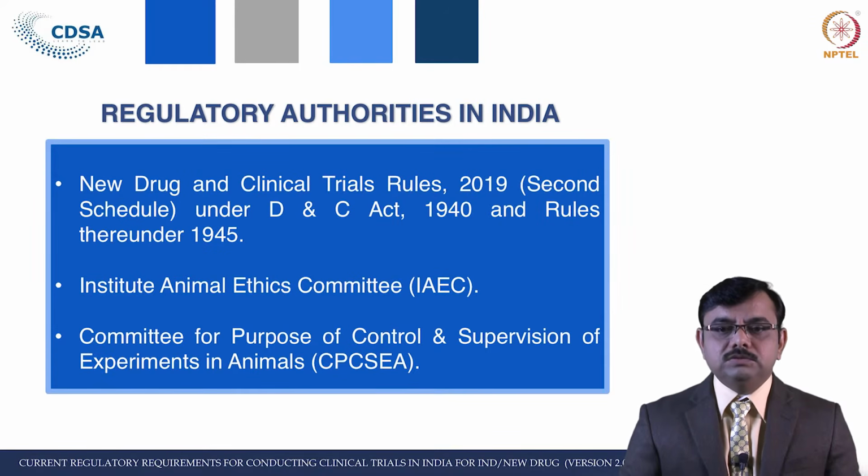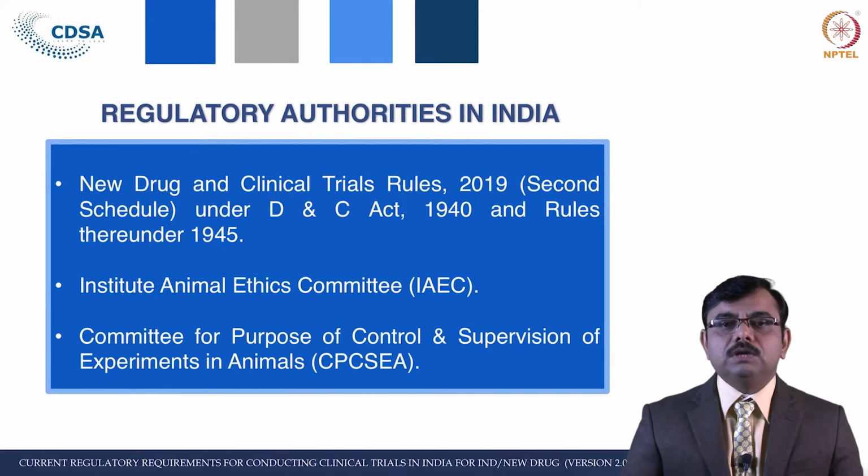Then before using the animals, the applicant is required to take permission from committees like the Institute Animal Ethics Committee, we call it IAEC. Then the CPCSEA committee, which is the Committee for the Purpose of Control and Supervision of Experiments on Animals. So these committees' permission is required before the preclinical studies.